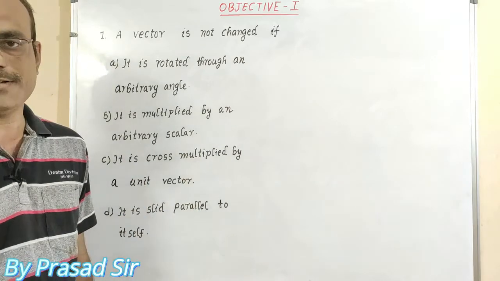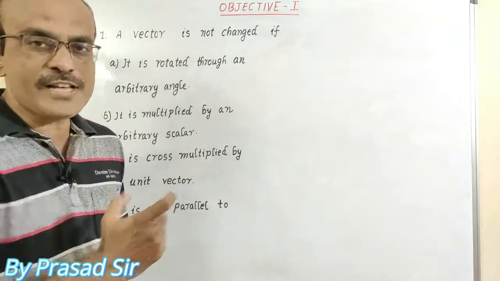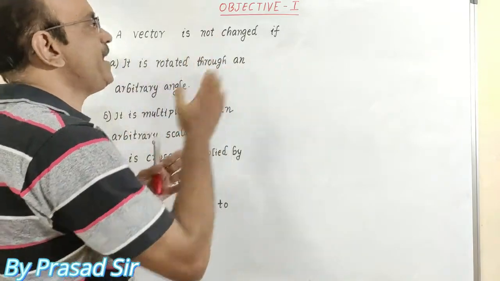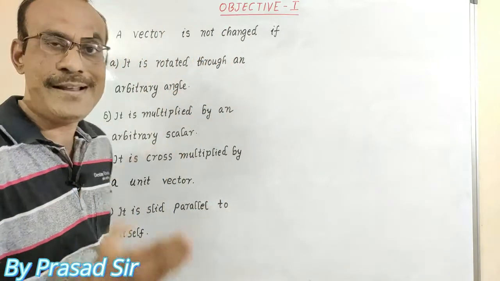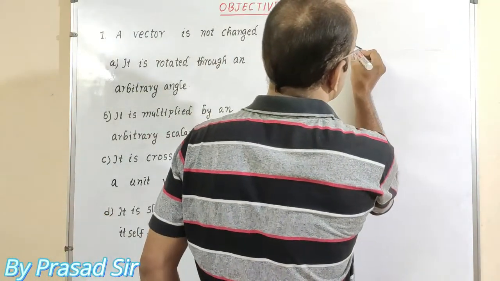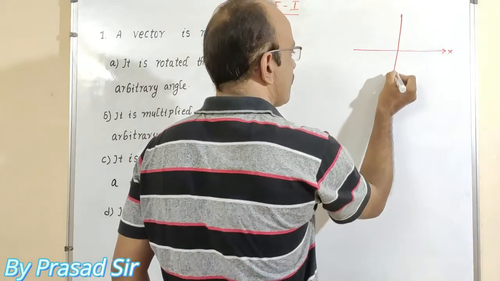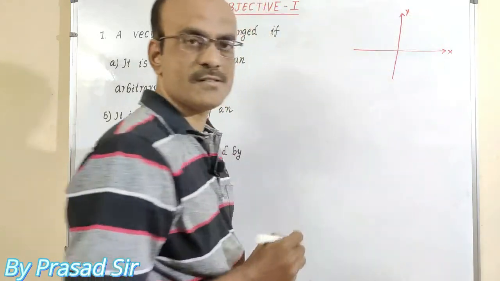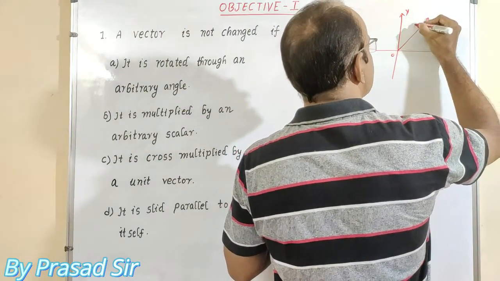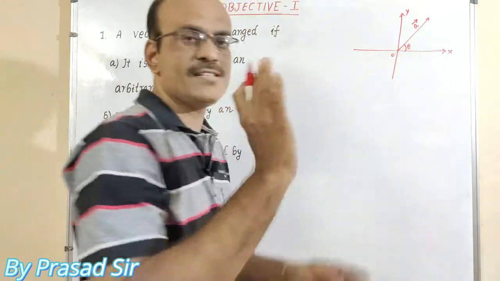To answer this question, like an objective question, we have to check each and every option. So first of all, we will discuss option A, that is, a vector is not changed if it is rotated through an arbitrary angle. Let us consider this is the x-axis, this is the y-axis. Let us consider one vector from the origin. This is the vector A, which makes an angle theta with the x-axis.